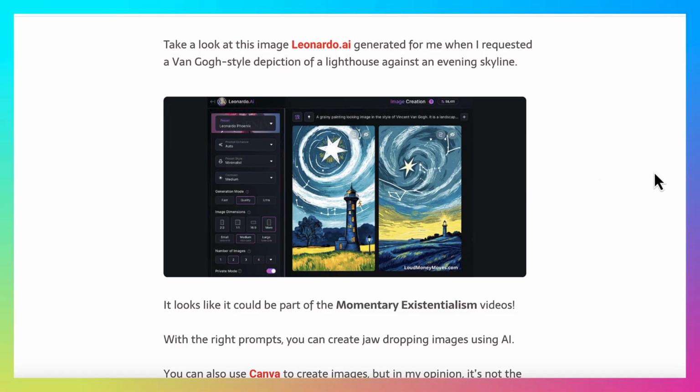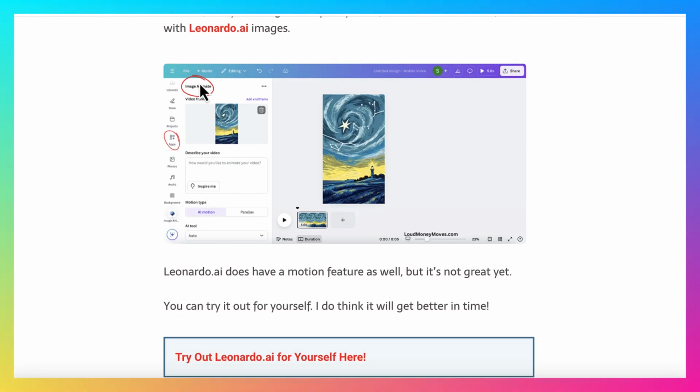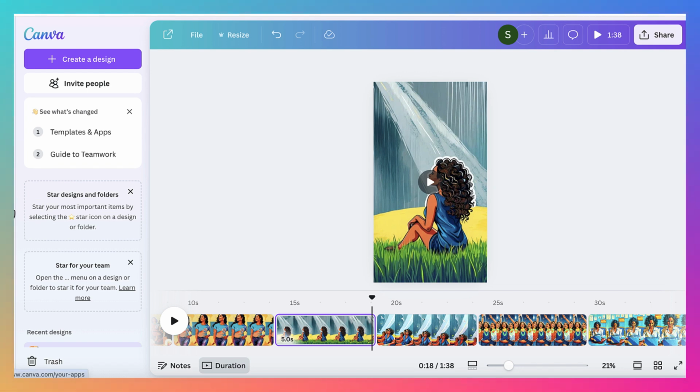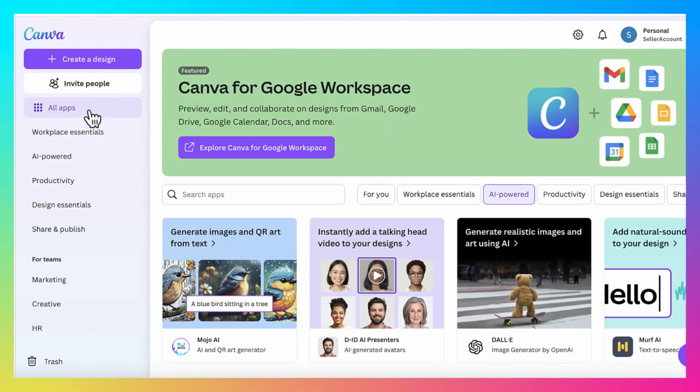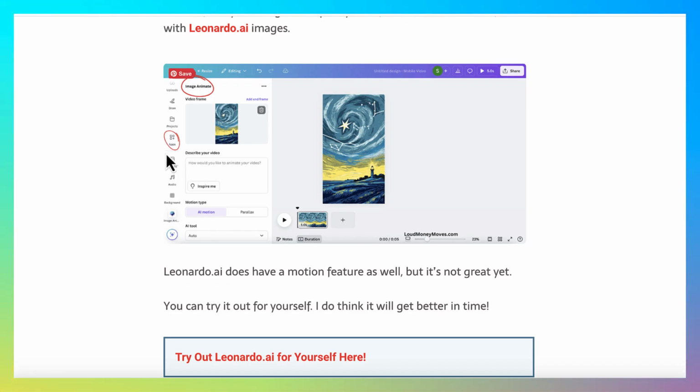If you want to see exactly how I did this, let me show you the app that I use, because I do show it in my blog post. It's called Image Animate. You go to the apps and enter Image Animate. I don't have a new project right now, which is why I'm not doing it at the moment, but if you go to my blog post, I show you exactly how to create this. You go to Image Animate, upload a photo, and let it go. It will take a few seconds and it will animate your picture.